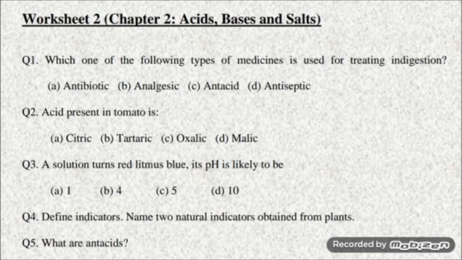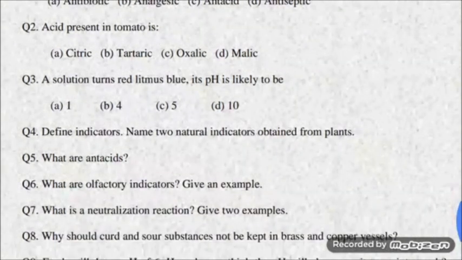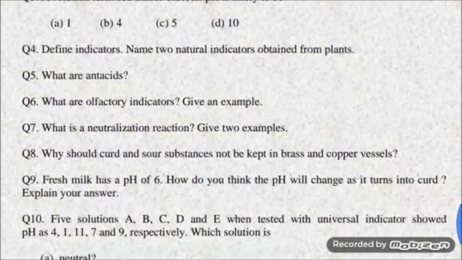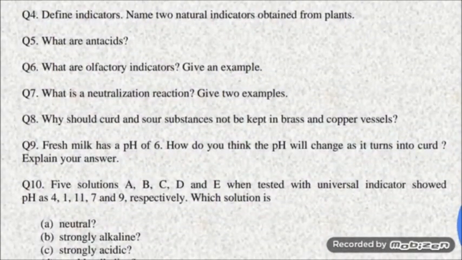Question 2, the acid present in tomato is: citric, tartaric, oxalic, malic. Question 3, a solution turns red litmus blue. Its pH is likely to be: 1, 4, 5, 10. Question 4, define indicators.